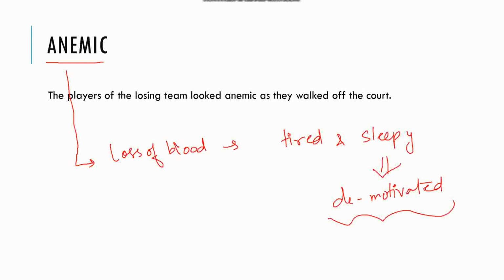Now let's look at the sentence. The players of the losing team, the team that lost the game. So the players were demotivated, looked anemic, looked sad, tired, sleepy, demotivated, lacking energy, and they went off the court.